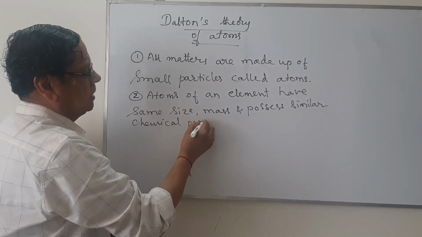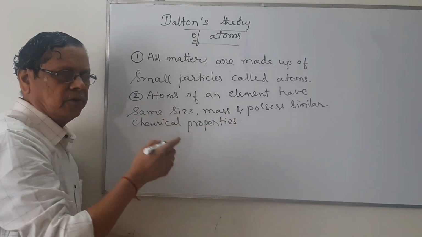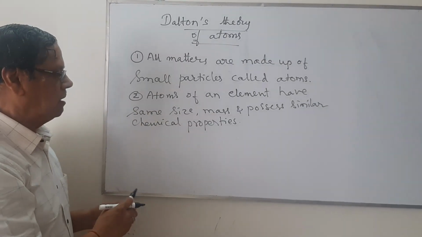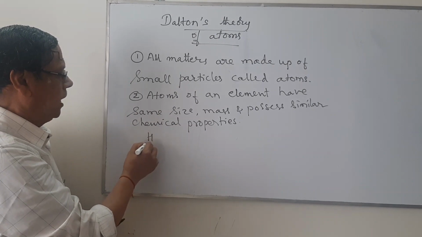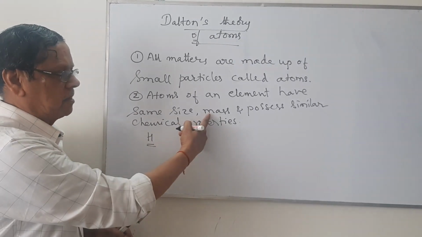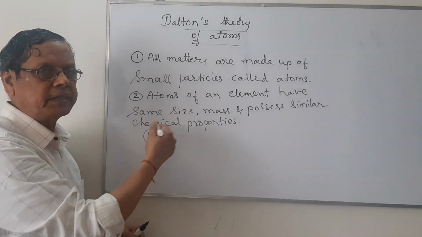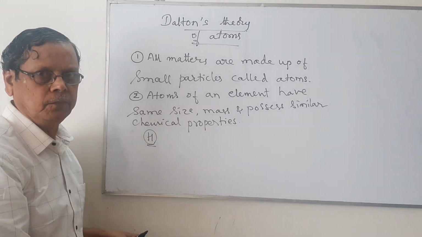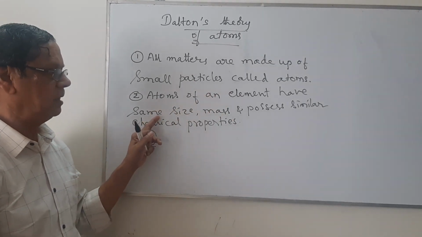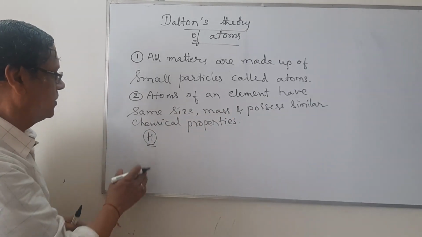That is, when we consider an atom of a particular element, all atoms of the same element will possess similar size. Say for example, hydrogen atoms have got the same size and same mass, and whatever the property for one hydrogen atom, it will be the same for the other hydrogen atoms also. So all atoms of an element have similar size, similar mass, and possess similar chemical properties.